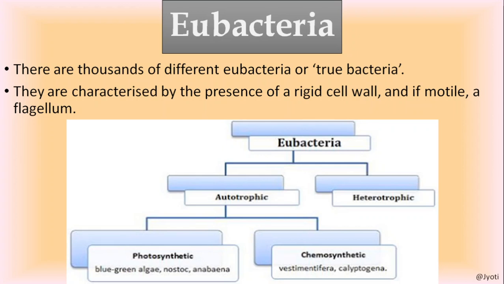So the eubacteria are classified into autotrophic and heterotrophic. And again, autotrophic eubacteria are classified into photosynthetic and chemosynthetic. And here I have given the example of photosynthetic bacteria, that is blue-green algae, Nostoc, Anabaena. Then under chemosynthetic bacteria, the Vestimentifera and Calyptogena. So these are the chemosynthetic bacteria.